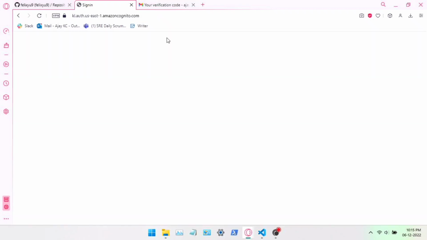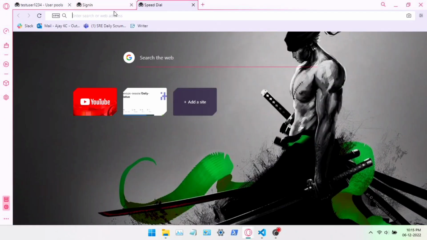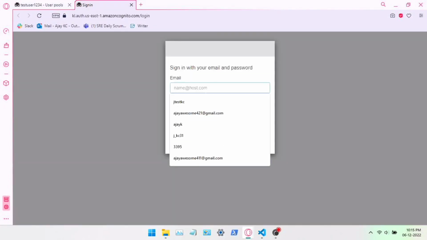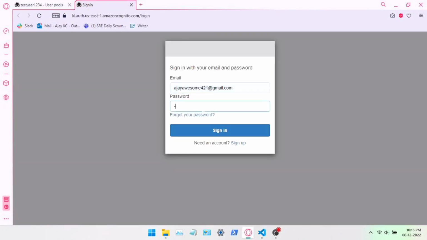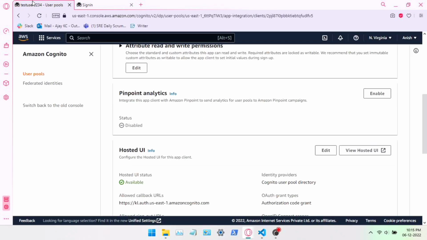It's confirmed. Now we'll check our AWS user pool. And this will be our sign in. There's nothing, so it shows the blank page. Yes, so let's check our user pool here.